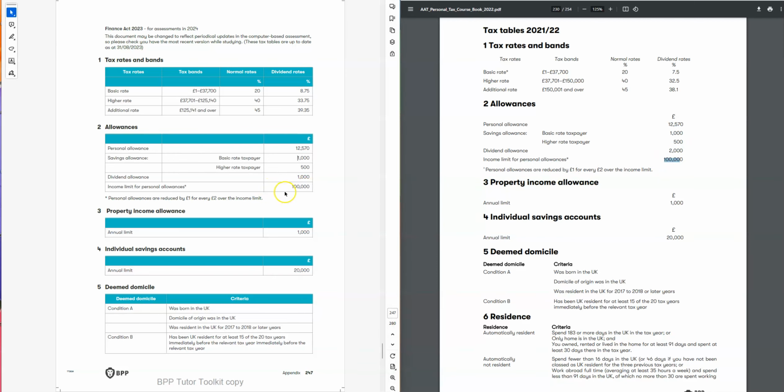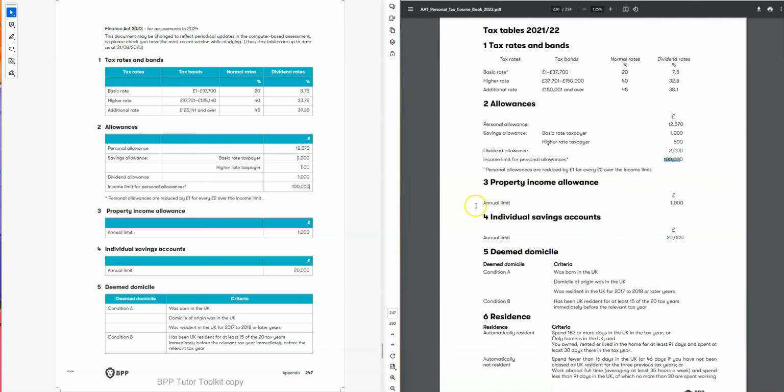That means if anyone has income more than £100,000, for every £2 the personal allowance will be reduced by £1. So for example, if someone earned 110,000, that means 5,000 personal allowance will be wasted for that person.